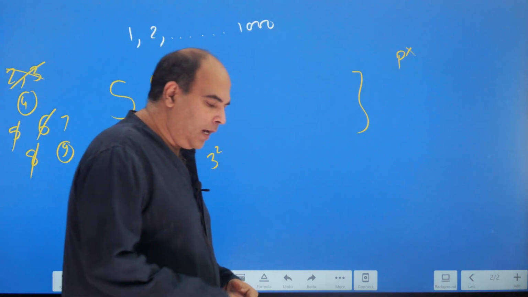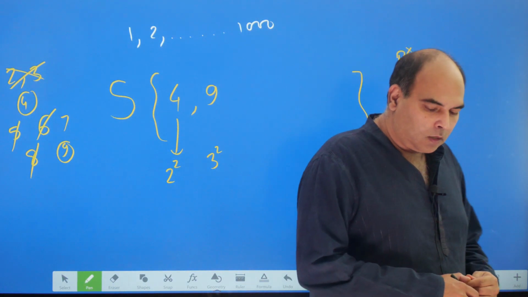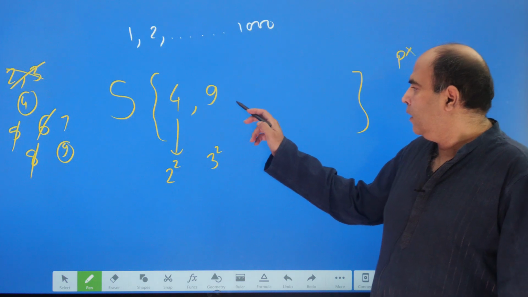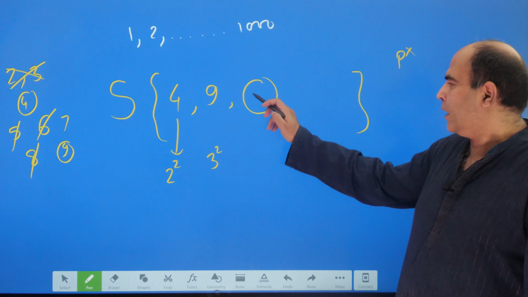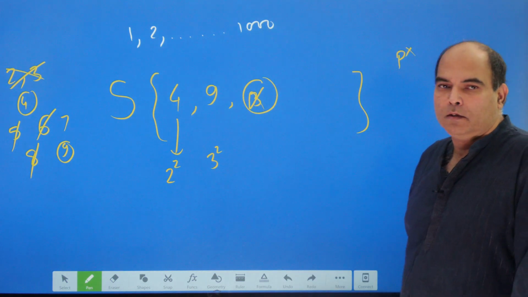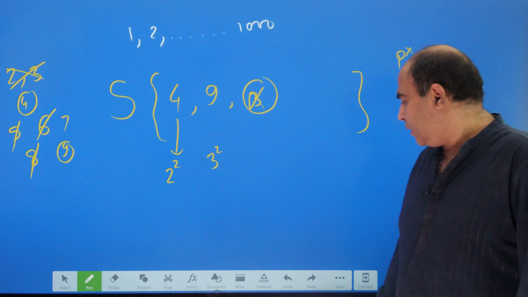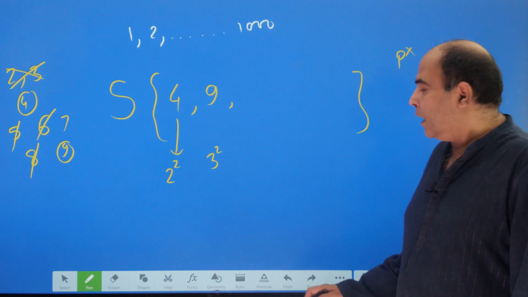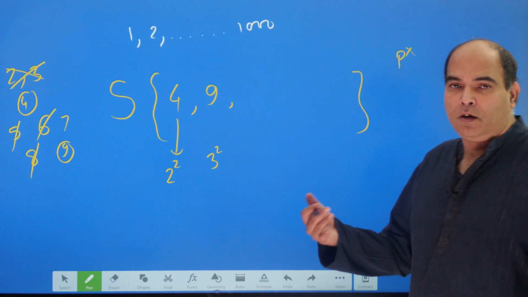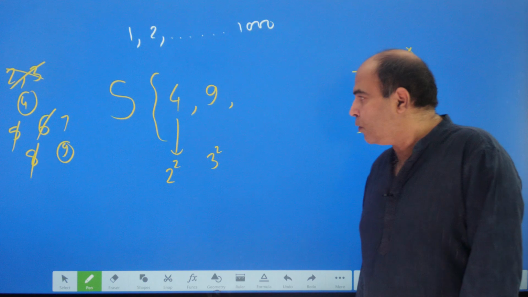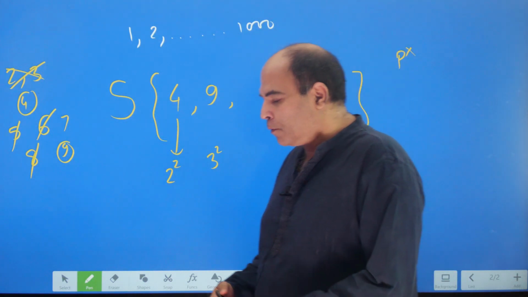And if you realize what we now need to do is, the moment I have got this number, any subsequent number I cannot put a 3 in it. Any subsequent number I cannot put a 3 or a multiple of 3 in it, or any power of 3, which means that I'll have to avoid numbers like 12, 15, 18, 21, 24 and so on. So what is my next number that is possible?